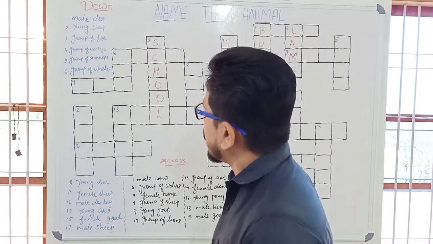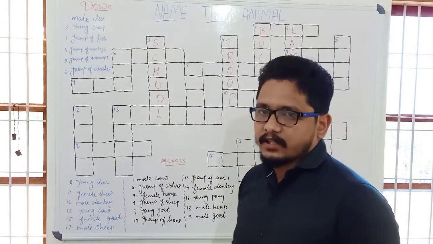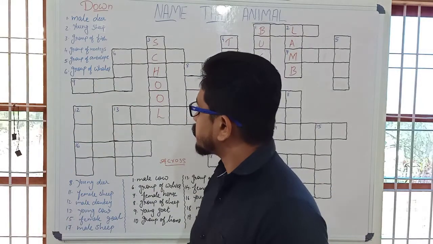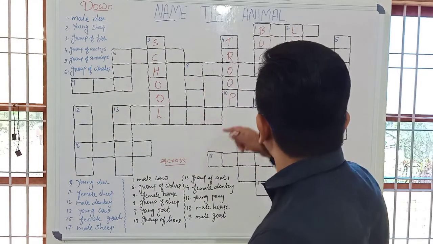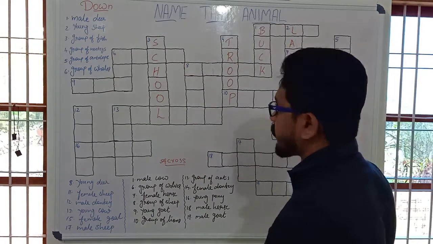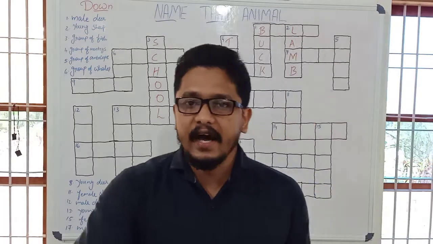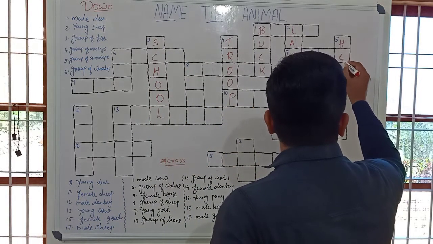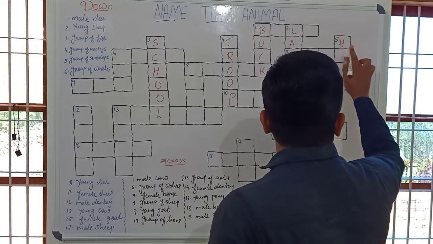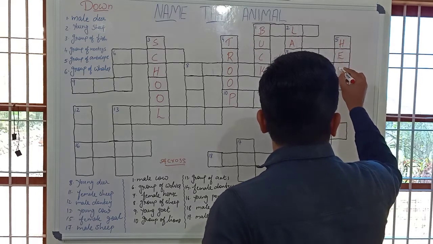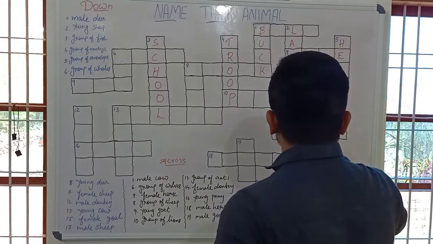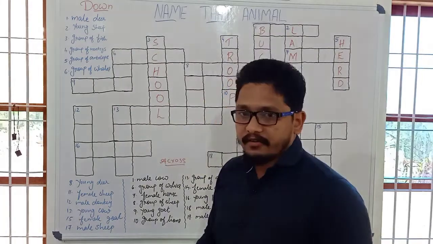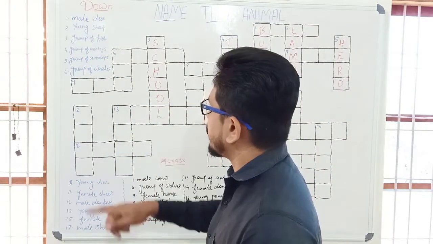And the next one, group of antelope. Antelope is just related to the deer. So what is the word used for a group of antelope? It is the fifth one. 1, 2, 3, 4. 4 letters are there for that. It's herd. H-E-R-D. Herd. So far we are doing great. Let's see the next one.